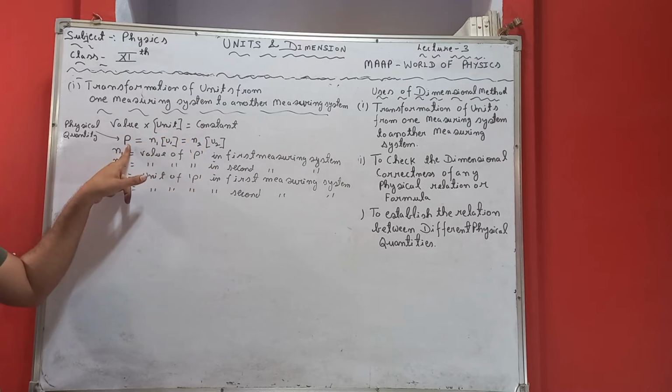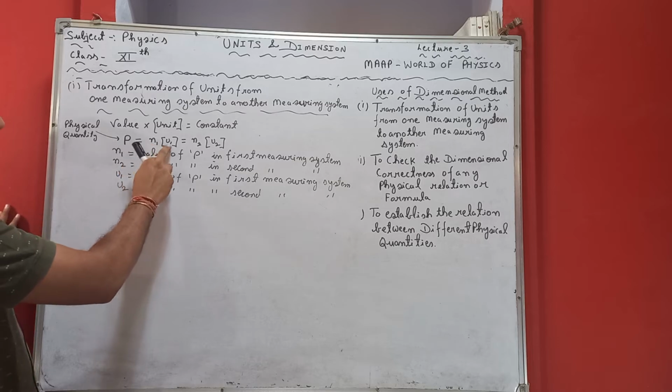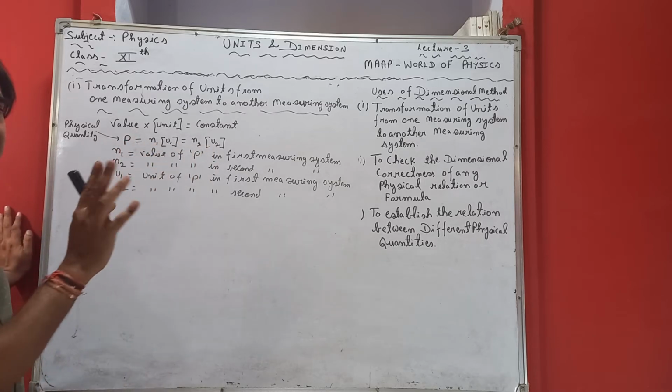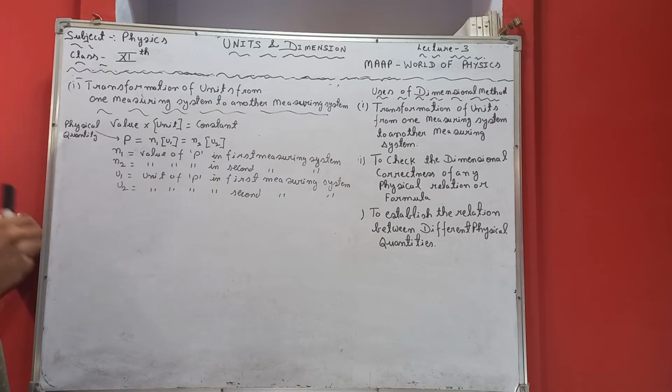So P is the physical quantity. Whatever the changes over here, the physical quantity is not going to change. The physical quantity remains constant.